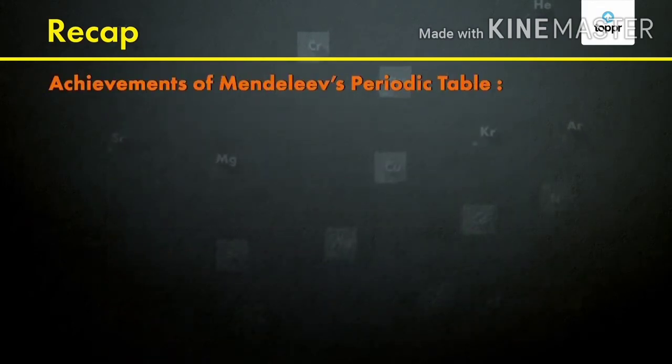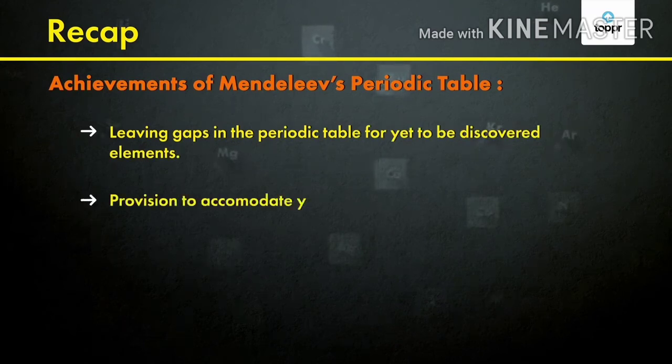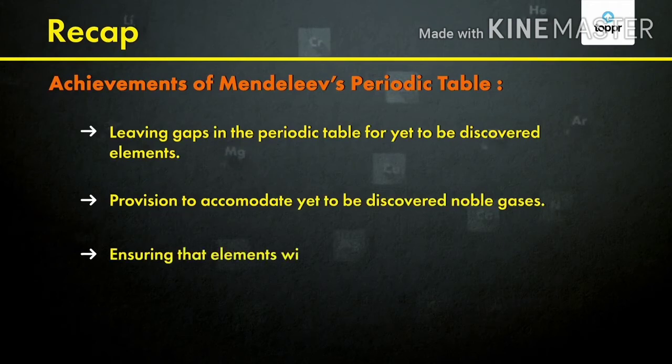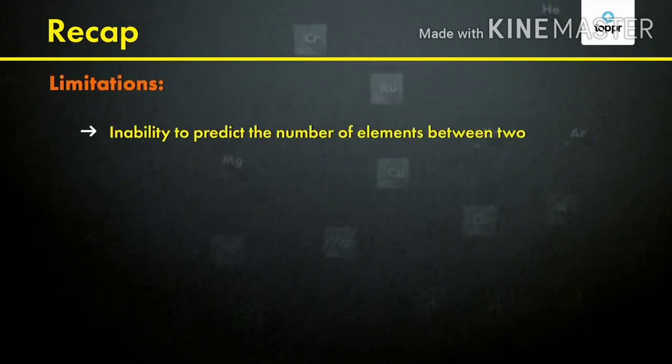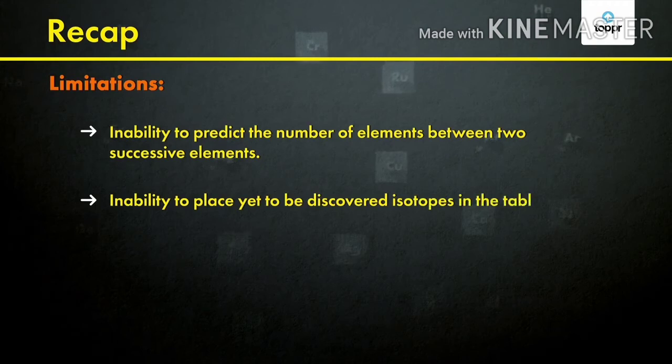Achievements of Mendeleev's periodic table are leaving gaps in the periodic table for yet to be discovered elements, provision to accommodate yet to be discovered noble gases, and ensuring that elements with similar properties stay together. Limitations: inability to predict the number of elements between two successive elements, inability to place yet to be discovered isotopes in the table, and position of hydrogen.